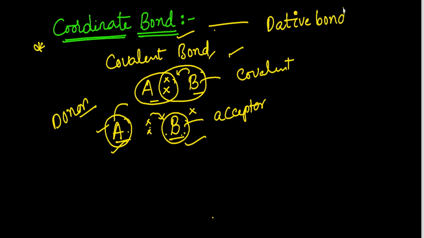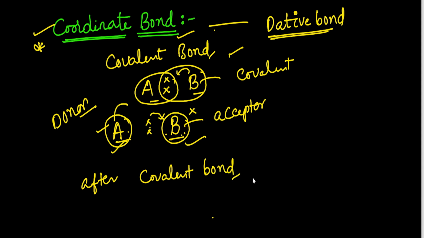Dative bond means coordinate bond. Generally, this coordinate bond is formed after the covalent bond only, which means in any two atoms or molecules, first the covalent bond will form, and after that the coordinate bond is formed.